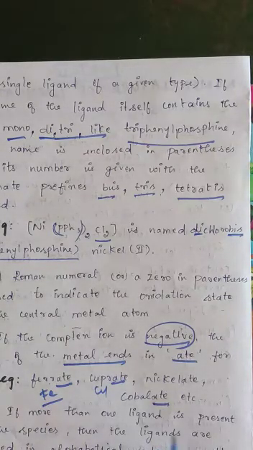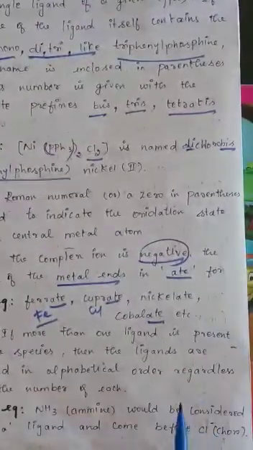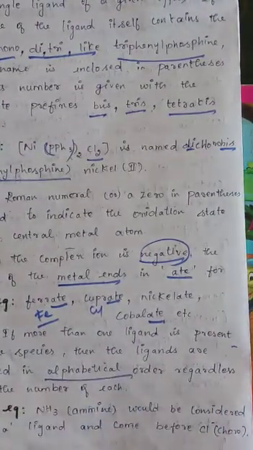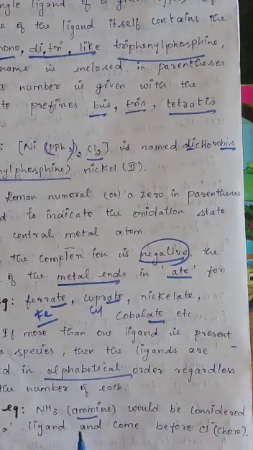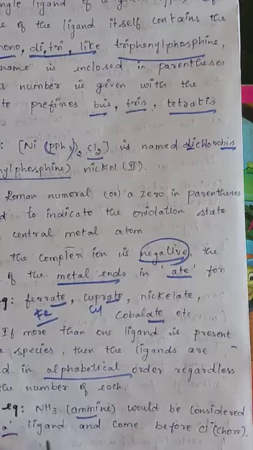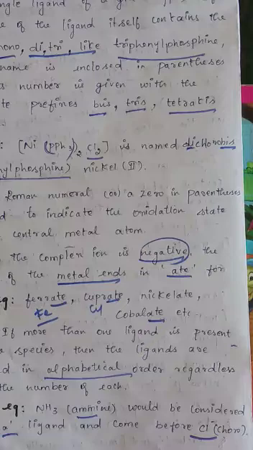If more than one ligand is present, suppose two or more ligands inside the square bracket, how do we give the naming, which one is given preference first? If more than one ligand is present in the species, then the ligands are named in alphabetical order. For example, ammine, not ammonia, would be considered as a ligand. Suppose there are two ligands inside the bracket, ammine and chloro. Which one goes first alphabetically? A comes first, isn't it? So ammine is named first.